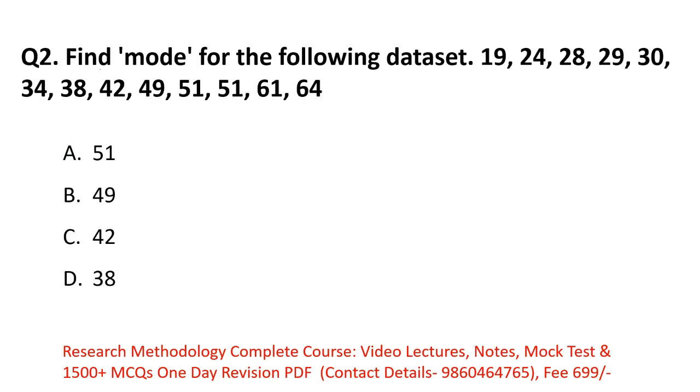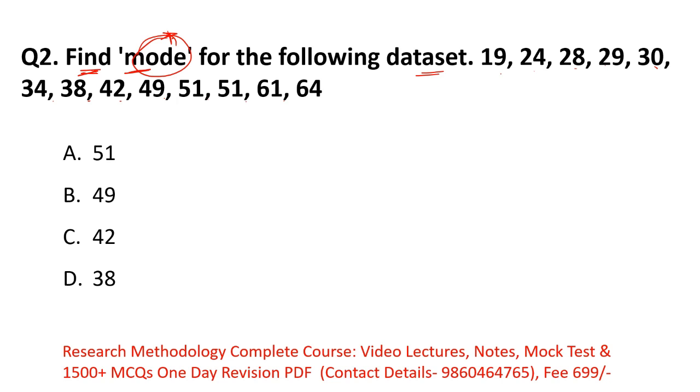Next, find the mode for the following data set. What is your data set? 19, 24, 28, 29, 30, 34, 38, 42, 49, 51, 51, 61 and 64. For solving this question you should know the meaning of mode. As you all know, mean, median and mode are the measures of central tendency. So what is mode? Mode is the value in your data set that occurs the highest number of times. That's it. Very simple question.